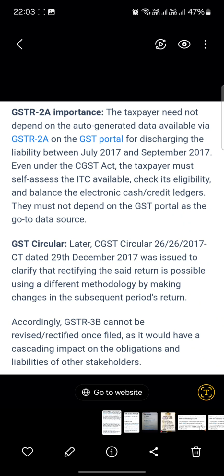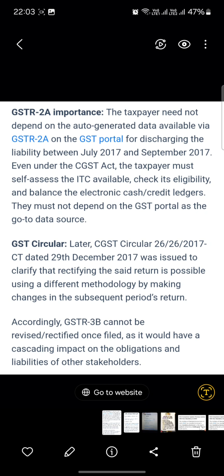So later, GST Circular 26/2017-CT dated 29 December 2020 was issued to clarify that rectifying the said return is possible using a different methodology, by making changes in subsequent period returns. According to this, GSTR 3B cannot be revised or rectified once filed, as it would have a cascading effect on the obligation and liability of the other stakeholders. So there are restrictions on filing of GSTR 3B.